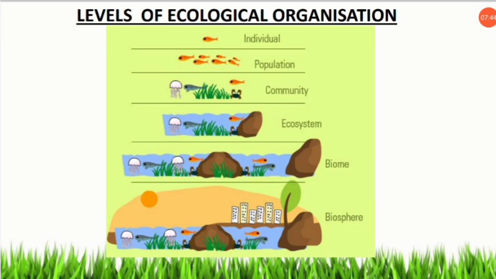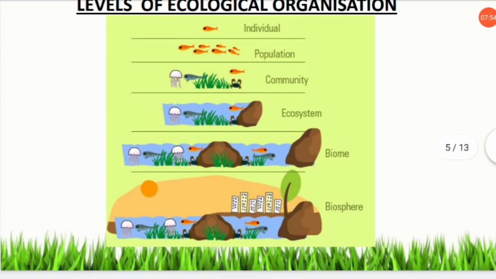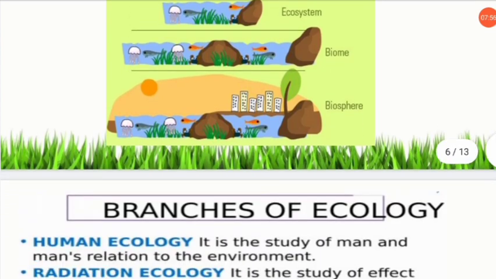I hope you are clear with these levels of ecological organization. Questions will be asked, arrange them in the increasing order of their parameter. So first is individual, then population, community, ecosystem, biome and biosphere.